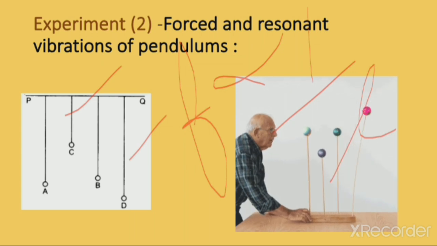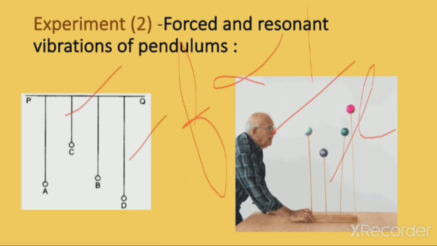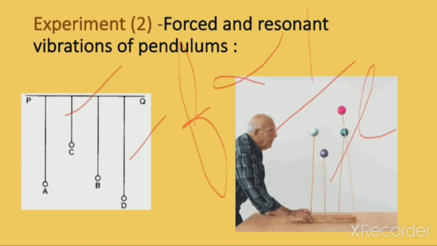As soon as A starts vibrating, B, which is also vibrating, earlier starts with less amplitude, but as soon as it matches the frequency of A, it starts vibrating with an increased amplitude. Why? Because the phenomenon of resonance occurs in B.